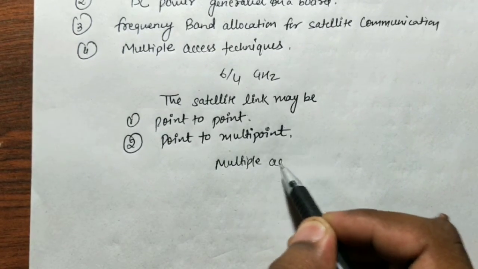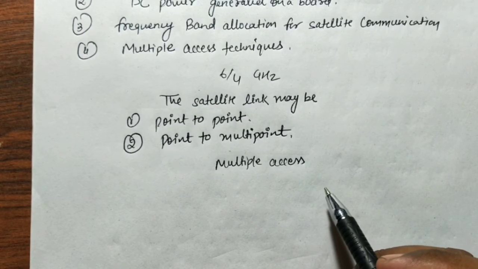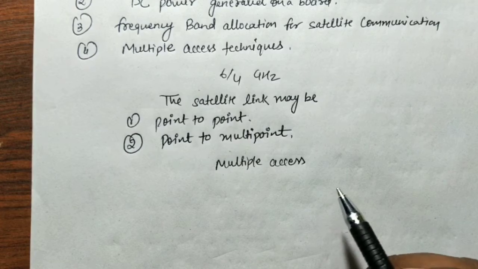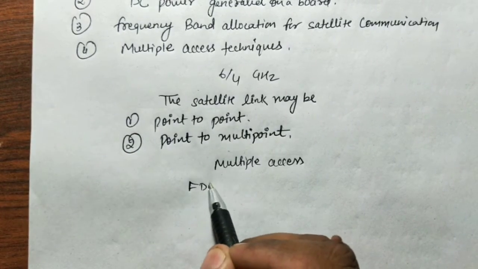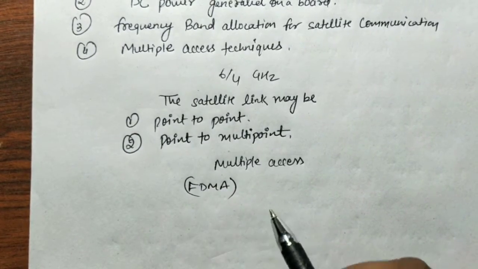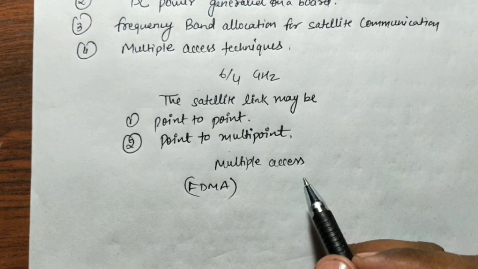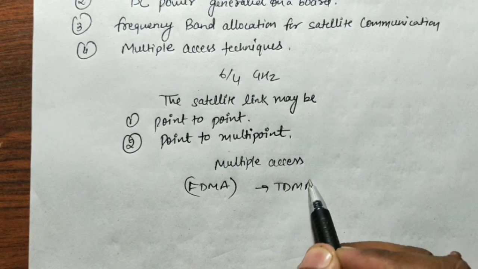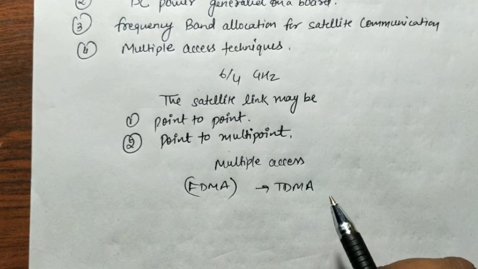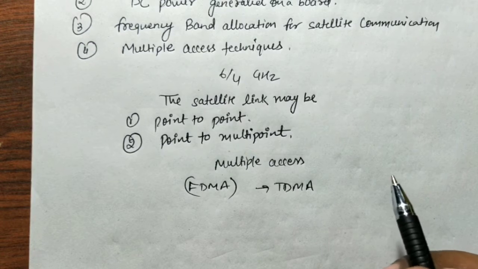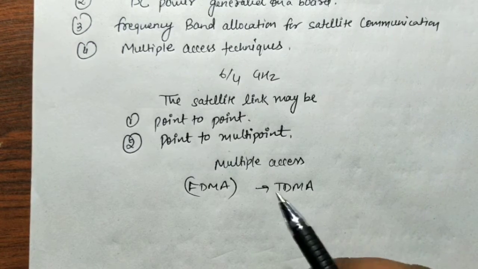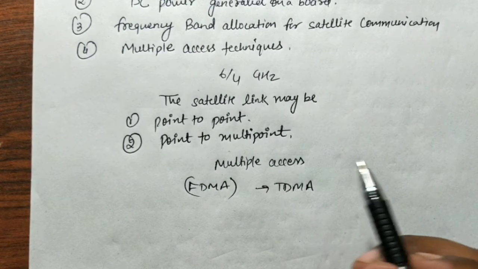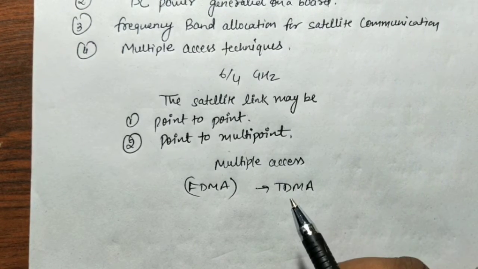It may be achieved by sharing the transponder bandwidth in separate frequency slots, that is through FDMA, or the transponder availability in discrete time slots, that means TDMA. One more technique there is code division multiple access, which we generally say CDMA or spread spectrum. It shares the transponder by allowing coded signals to overlap in time and frequency.